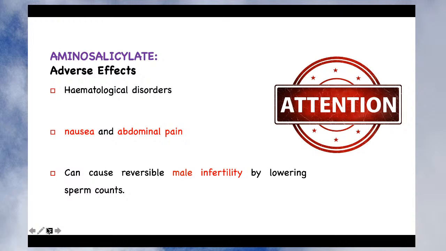So this is the major problem. Temporarily, when you give this drug, it produces reversible male infertility by lowering the sperm count. What it means is, if you stop the treatment, infertility will reverse. There will be a slow, gradual increase in the sperm count. So it's only seen during the period of the treatment, and once you stop the treatment, the infertility will reverse. So these are the adverse effects of aminosalicylate.